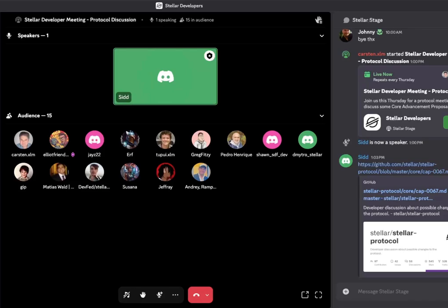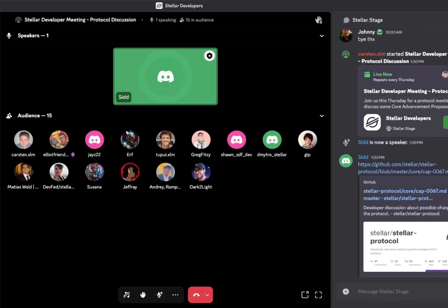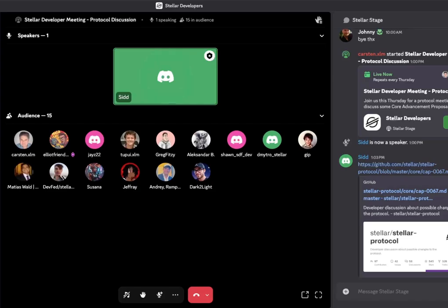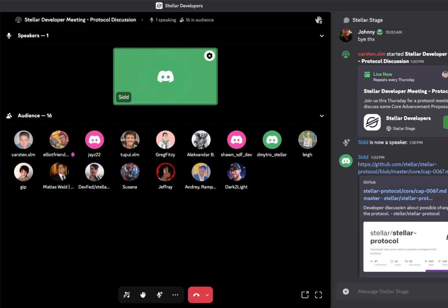Welcome everyone to today's protocol meeting, where we'll be discussing some recent changes to two core advancement proposals, CAP 63 and 67. So first, I'll start with several CAP 67 updates. The first one is that we emit the set authorized event to give the unified events parity with the Stellar Asset contract. There's also a change to specify that the inflation operation will emit a mint event for each payout.